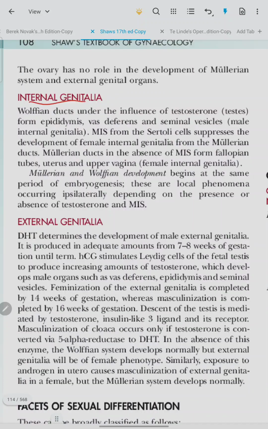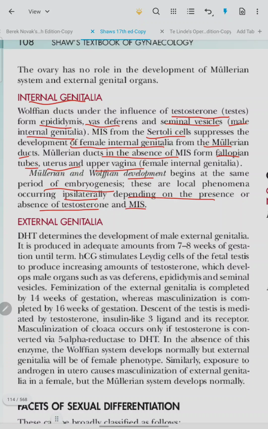Internal genitalia. Wolffian ducts, under the influence of testosterone, form the epididymis, vas deferens, and seminal vesicles, the male internal genital organs. MIS from the Sertoli cells suppresses the development of female internal genitalia from the Mullerian ducts. Mullerian ducts in the absence of MIS form the fallopian tube, uterus, and upper vagina. Mullerian and Wolffian development begins at the same period of embryogenesis. These are local phenomena occurring ipsilaterally, depending on the presence or absence of testosterone and MIS.